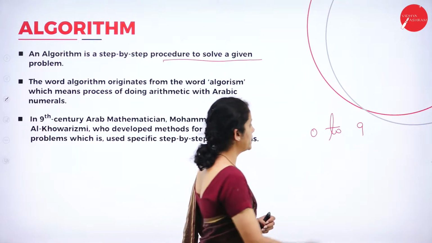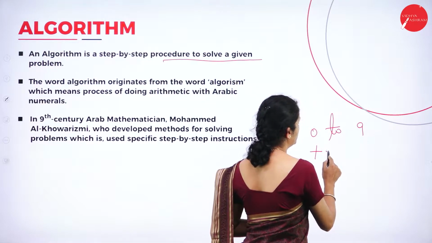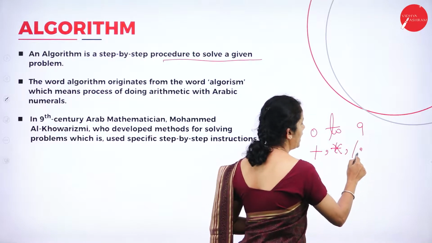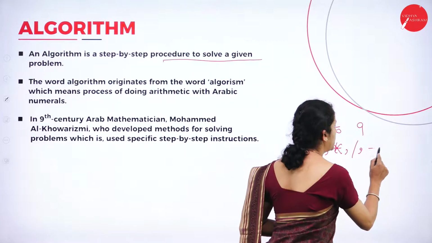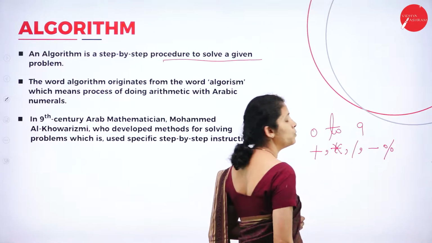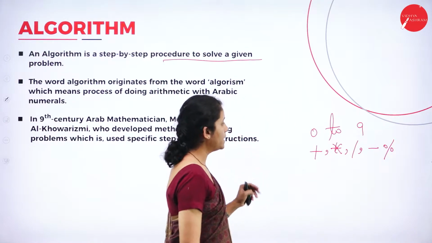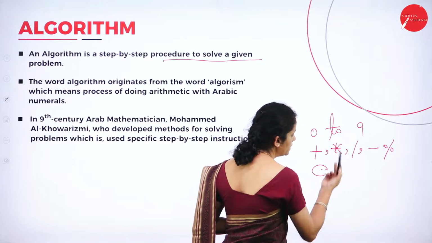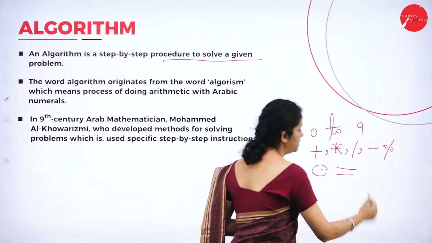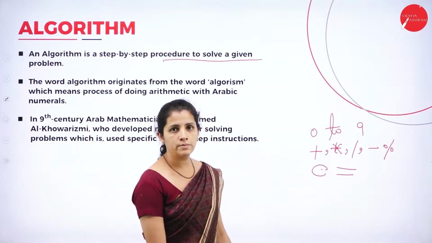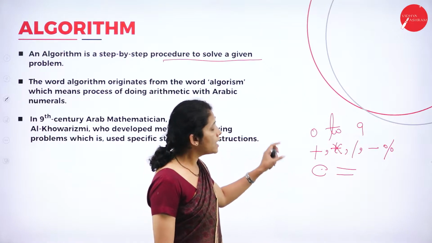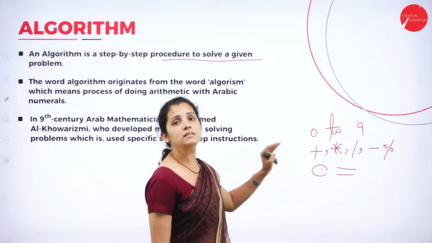After that, I require the addition operation, multiplication, division, as well as subtraction. Along with that, I require modulus, a way to clear the result, and the equal symbol. Why do I require the equal symbol? To get the output.